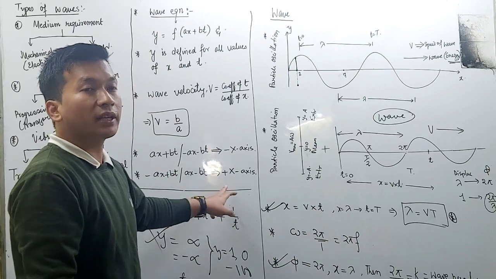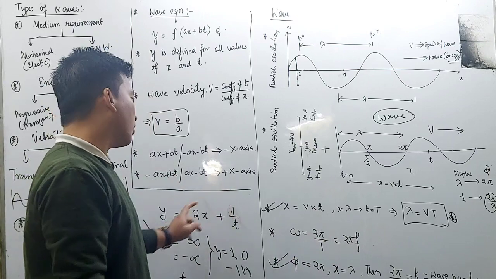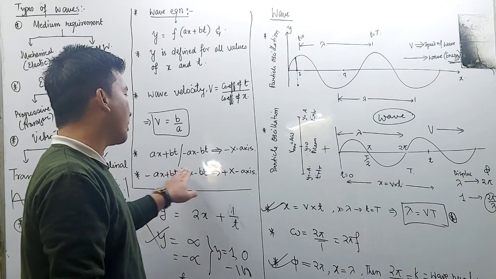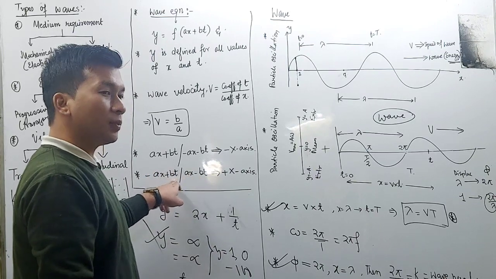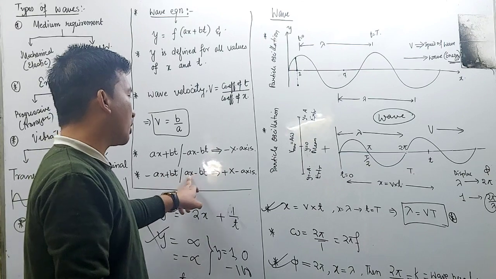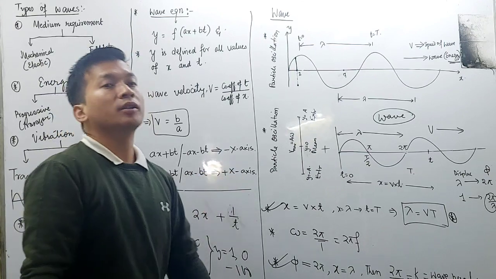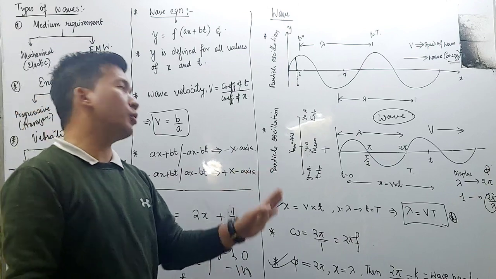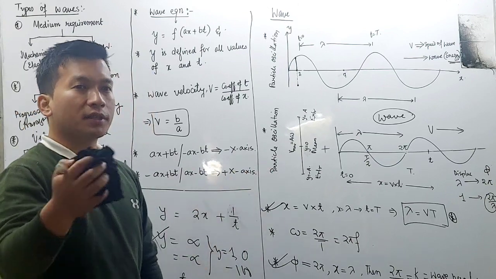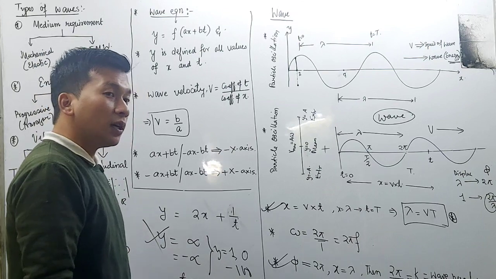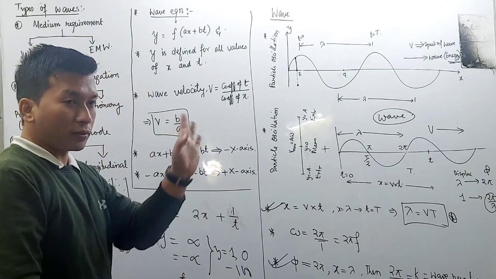If one term is positive and the other term is negative, the wave will be moving in the positive axis.